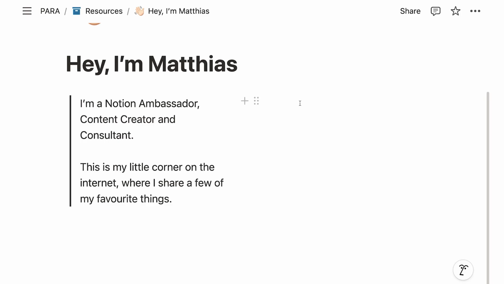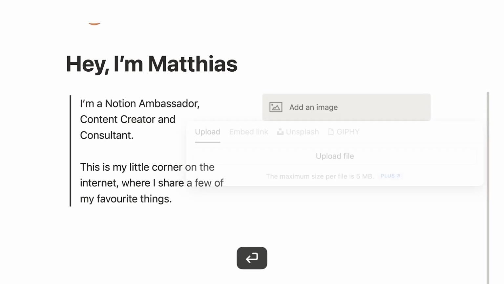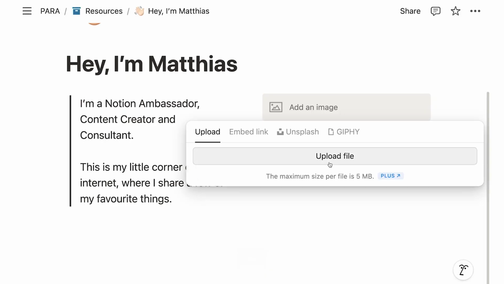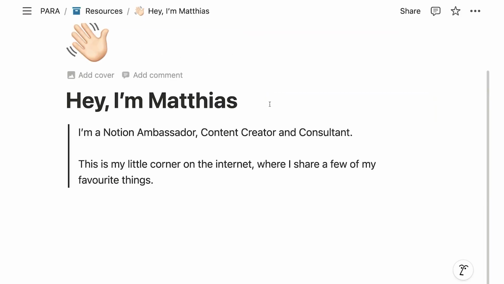Perfect. So now on the other side, this is where we want to have an image. So let me just grab an image for a second. And then I can paste it here simply by pressing Command V to paste an element. Alternatively, you can also type slash and say image. And now it gives you the option to upload a file here from your laptop. But in my case, I have it already copied.